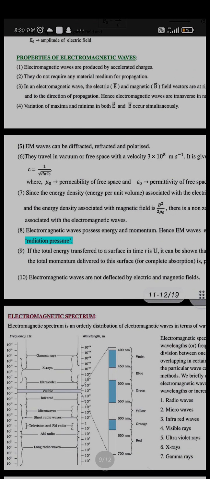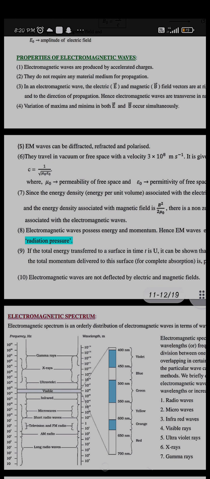Okay. So if we talk about the properties of electromagnetic waves, we know that they do not need any medium to travel. Waves are produced only by accelerated charges, because a moving charge will produce an electric field, and then only can the magnetic field be induced. They do not require a medium for propagation. We also see that the electric and magnetic field vectors are always at right angles. They propagate perpendicular to each other. They form a sine wave, which means they are transverse in nature.